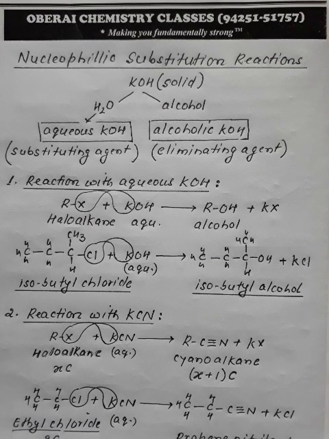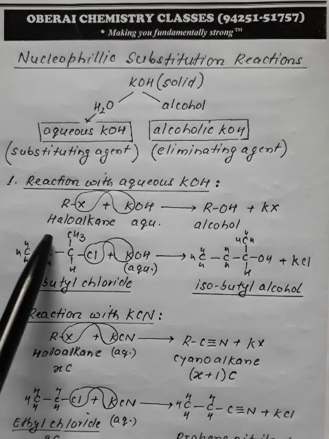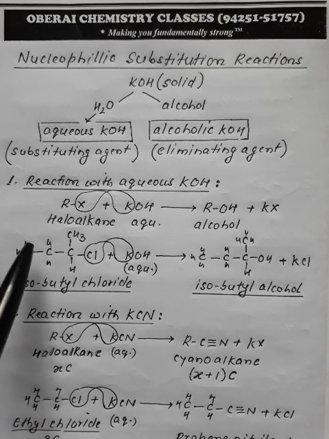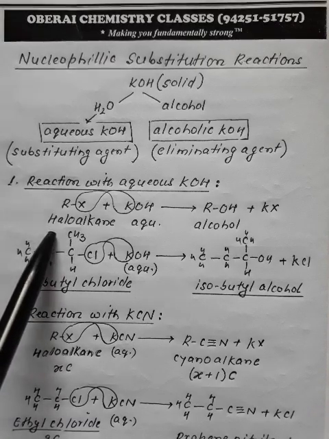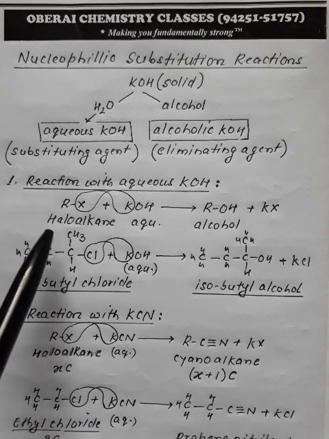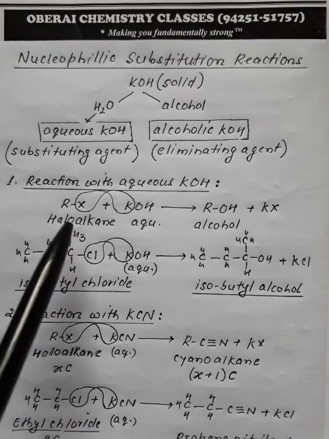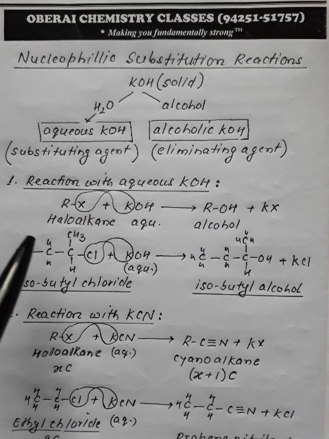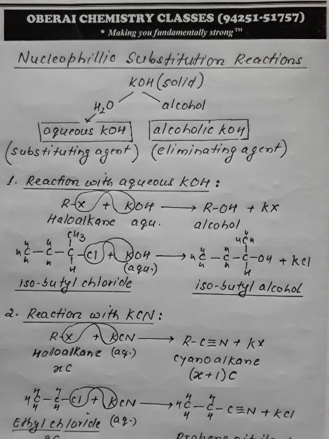Now, which mechanism will be followed? Will it be SN1 or SN2? It depends upon the nature of haloalkane. If haloalkane is primary, then SN2 would be followed, and if it is tertiary, then SN1 would be followed.